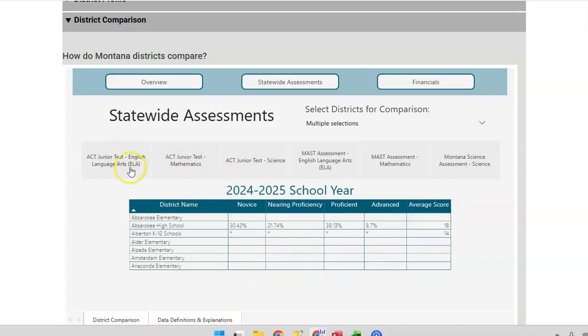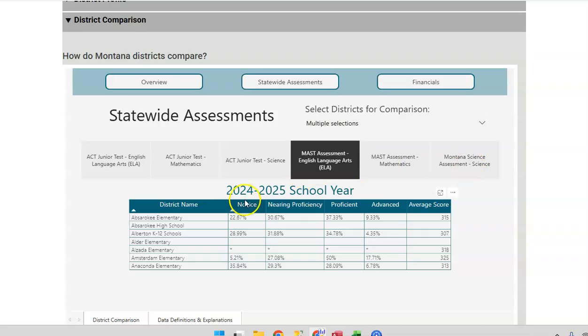Couple of things to point out. Clearly, the ACT is for high schools, and so obviously the elementary schools don't have any data, but the high schools, and the high schools in K through 12s, will have data, and the opposite is true for the MAST and the Montana Science Assessment. Those are tests aimed at elementary school students, so the elementaries have data, and then the high schools do not.